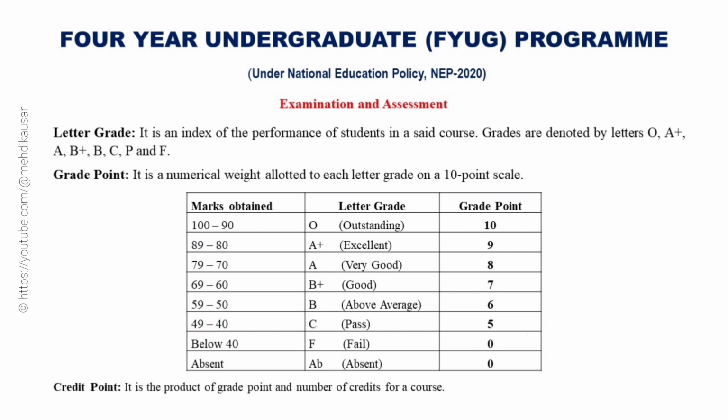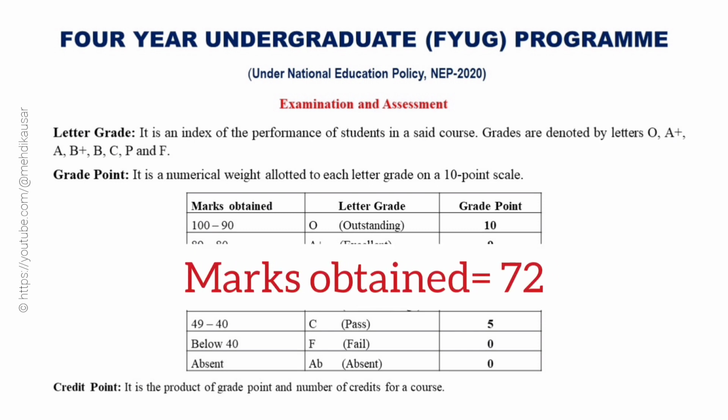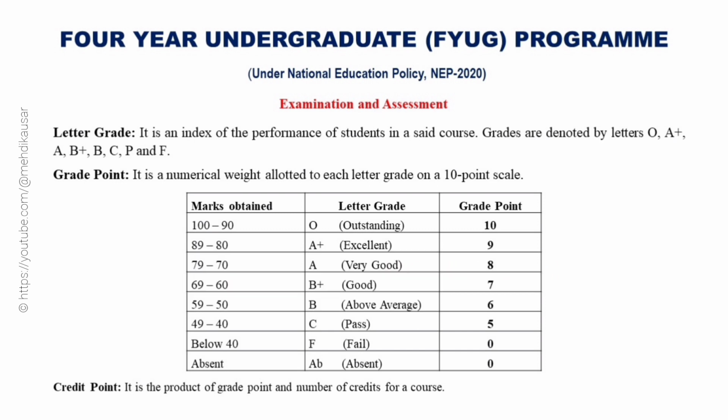For example, if a student secures 72 marks in a paper, then this mark falls in the range 70 to 79, so he or she will get a letter grade of A and the grade point will be 8. Is it clear? I hope so.